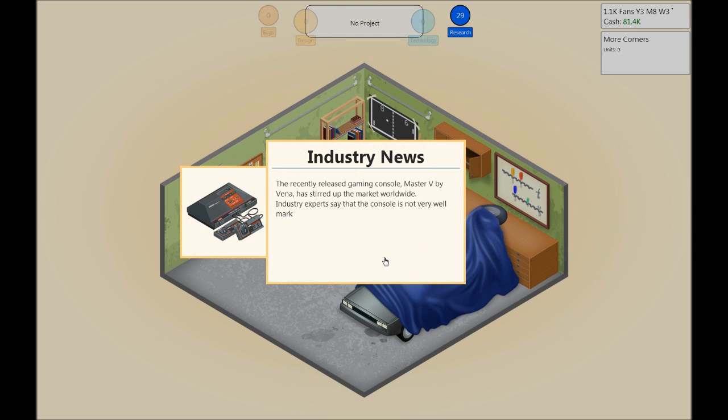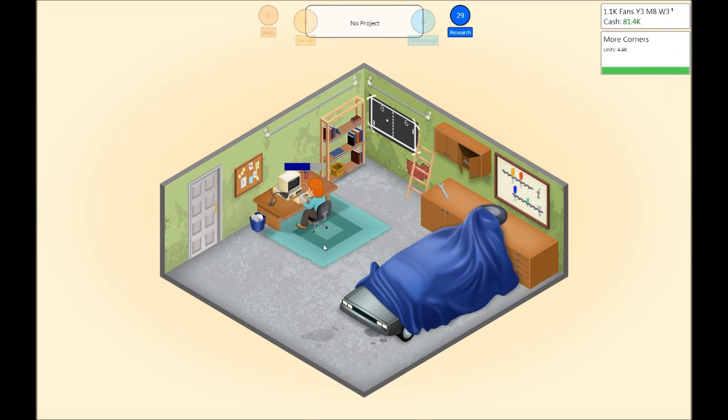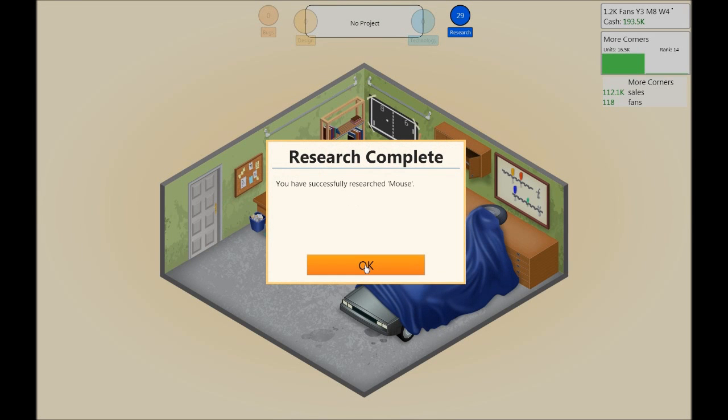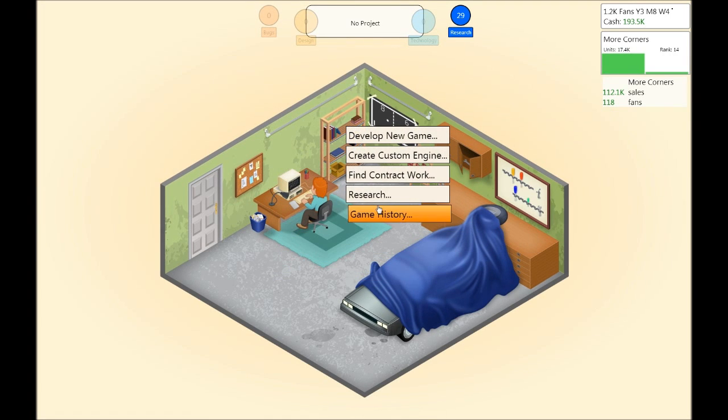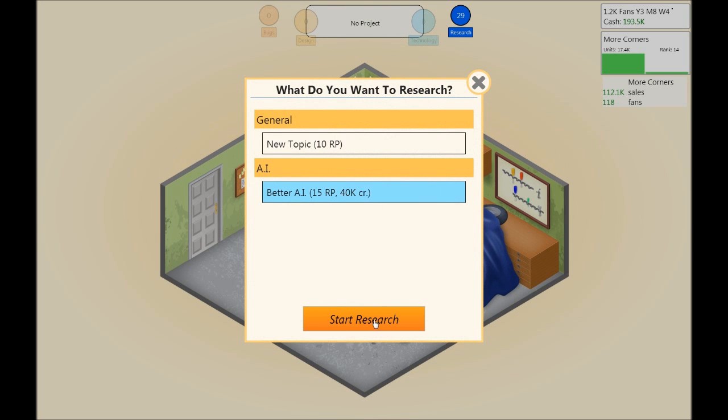Master V or Master 5 by Vena has stirred up the market worldwide. Industry expert says that console is not very well marketed in North America, but that it will flourish in other parts of the world. So you cater to, you know, it's very big in Asia. So the games they enjoy in Asia will probably be good to make in this Tycoon game. Better AI as well.